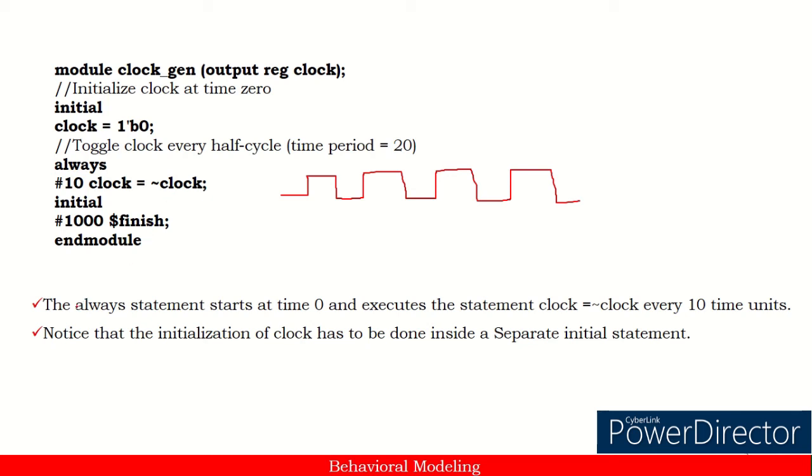The always statement starts at time 0 and executes the statement clock = ~clock every 10 time units. Notice that initialization of the clock has to be done inside a separate initial statement. Here a separate initial is used to set the clock initially to 0 or 1, and then always is used to make the changes in the clock signal. And this statement is used here just to show when this always statement is going to stop its execution.